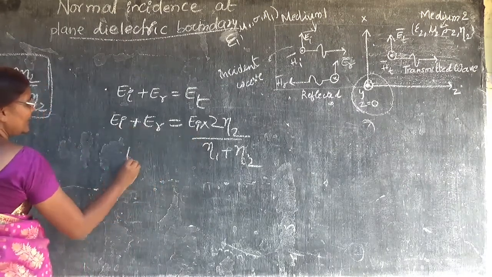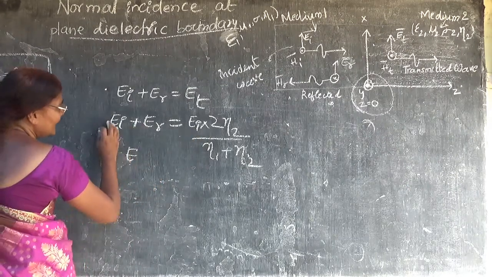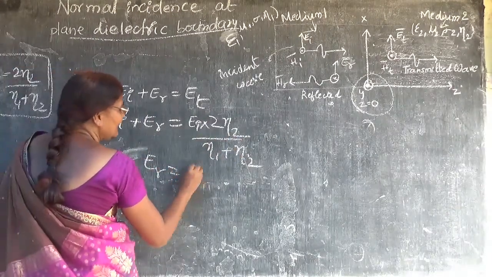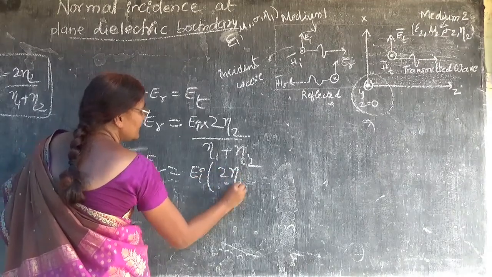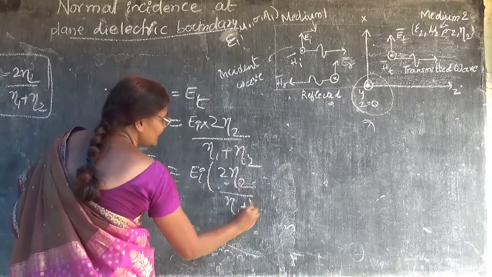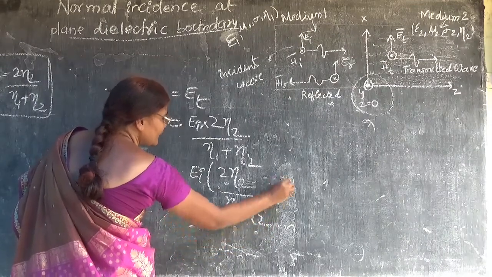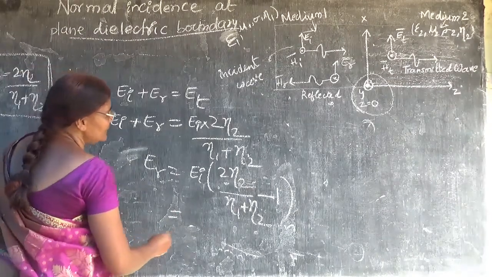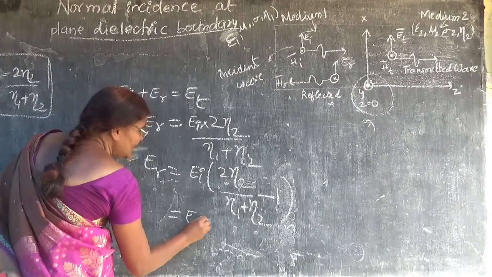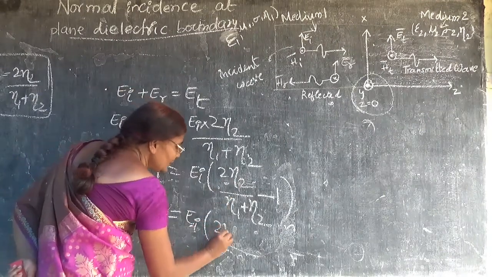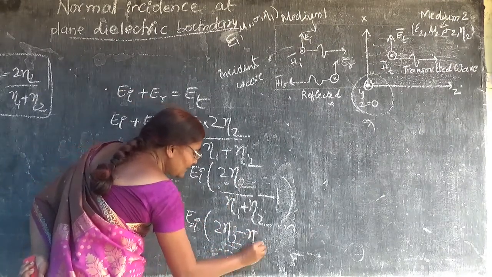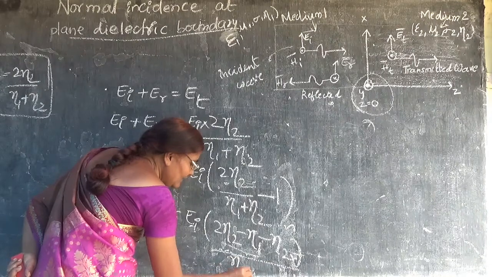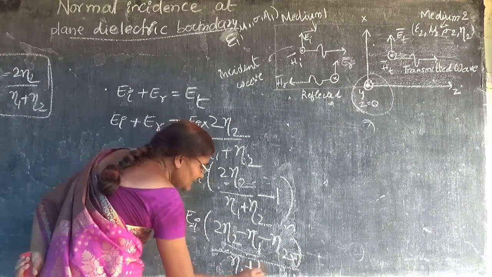Now, if I take this EI to that side, ER is equal to EI into 2 eta 2 by eta 1 plus eta 2, minus 1 will come. So what is the answer of this? This answer is going to be EI into 2 eta 2 minus eta 1 minus eta 2 by eta 1 plus eta 2.